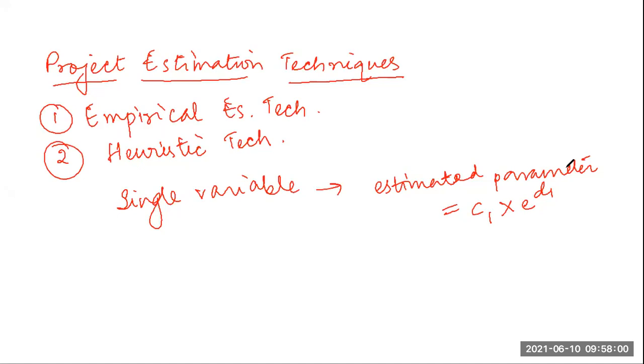The estimated parameter is the dependent parameter. It could be anything: effort, project duration, staff size. The values of the constants C1 and D1 are usually determined using data collected from several past projects. A famous example of this single variable model which we discussed is the COCOMO model. Up to this we have learned in the last class.